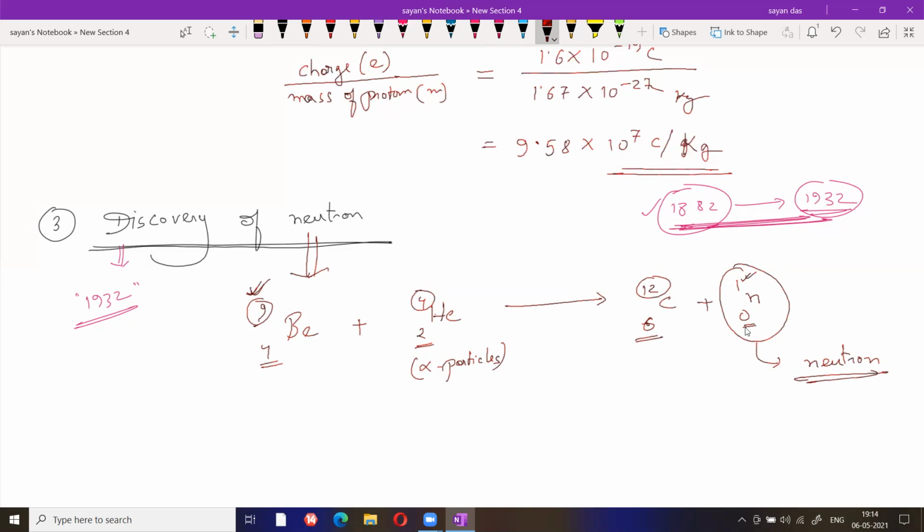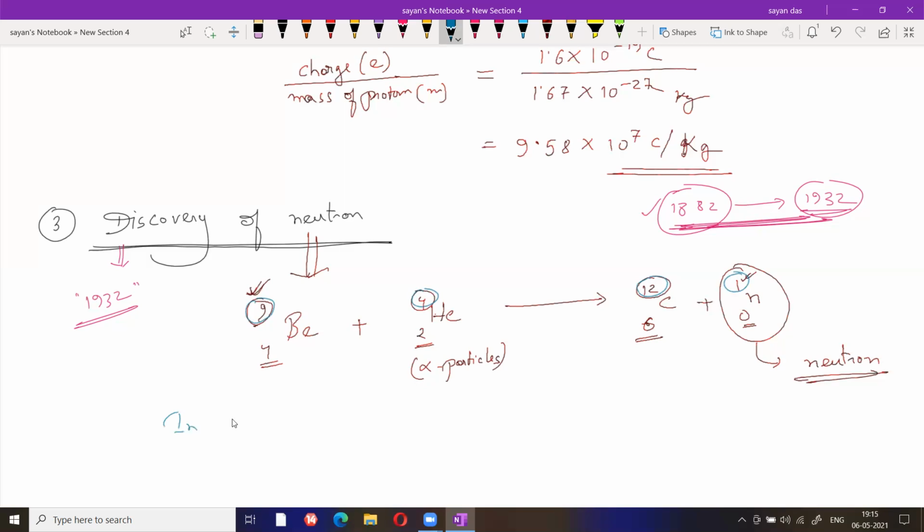Any doubt regarding this part? Now calculate. This one is 12, 12 plus 1, 13. This one is 9 plus 4, 13. All the stuff becomes equal. Any doubt? Neutron is a new particle which is electrically neutral, having mass, and this mass is slightly greater than the mass of proton. Is it clear? Any doubt regarding this part? No, sir. Okay, so just write it down.